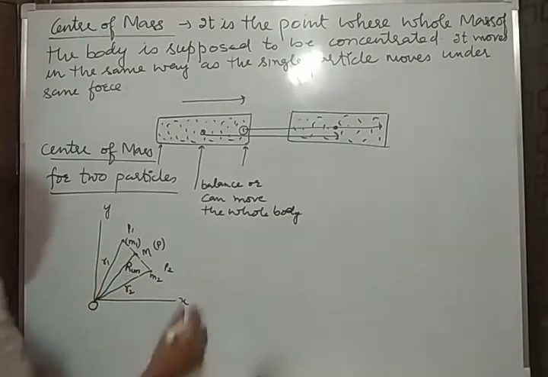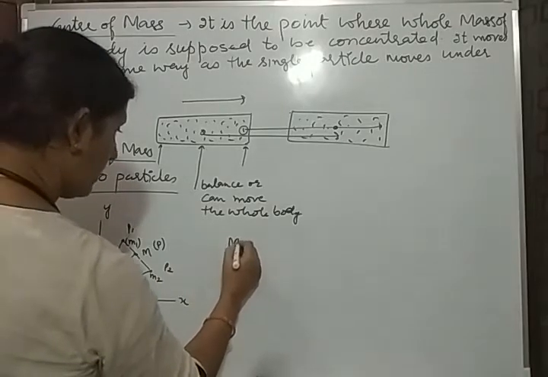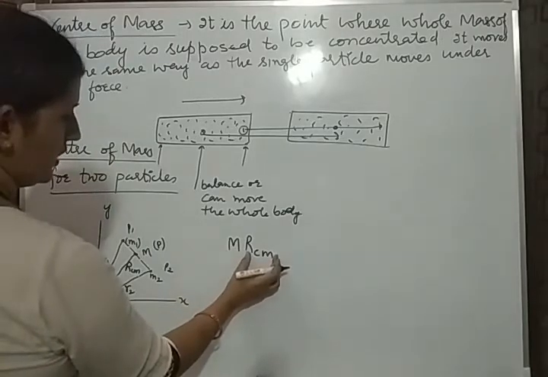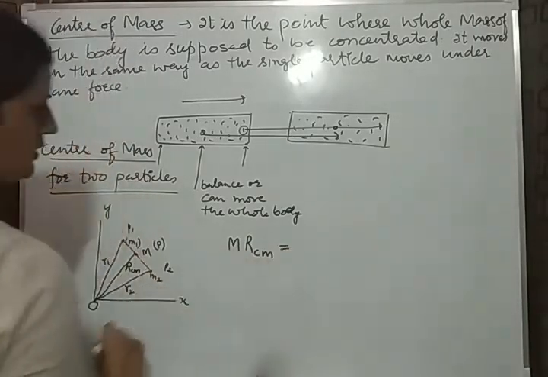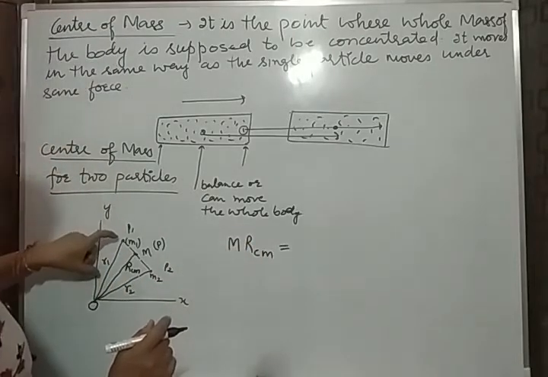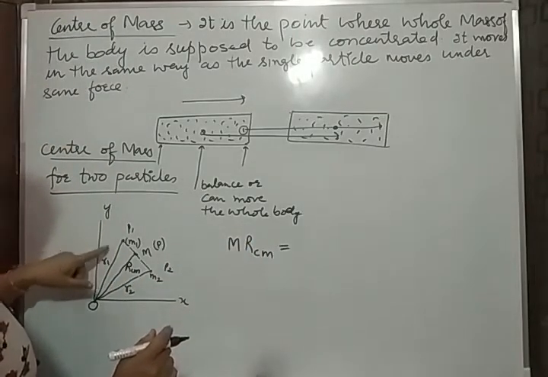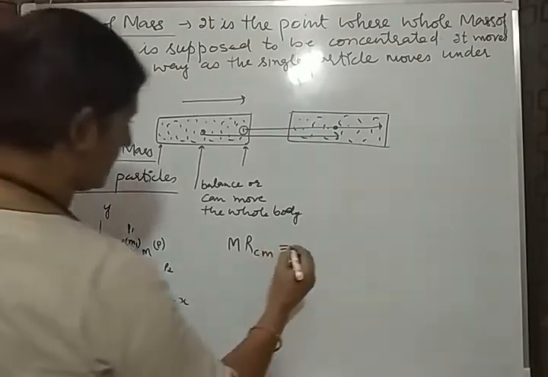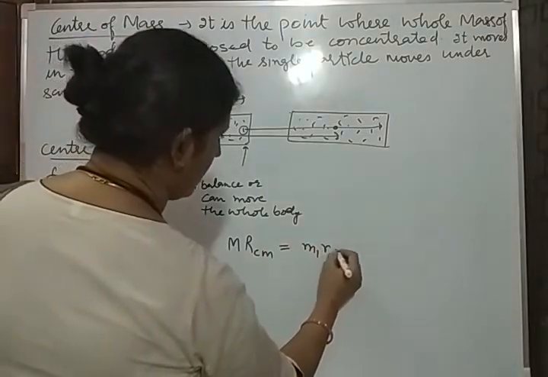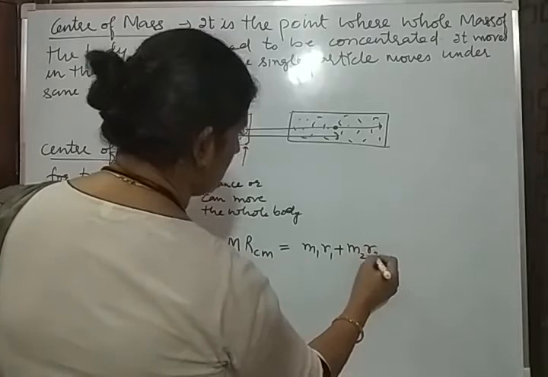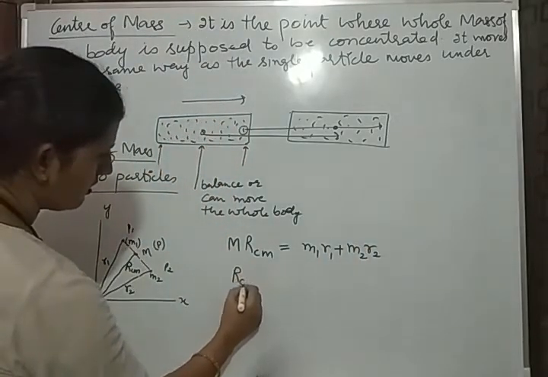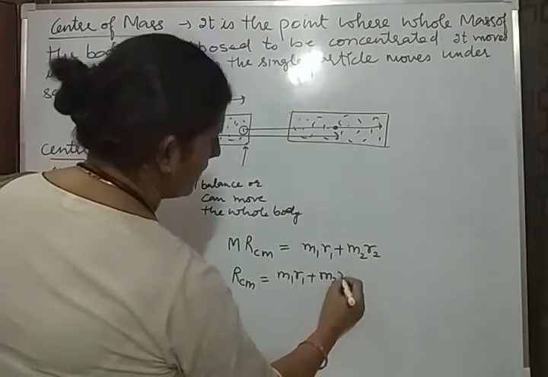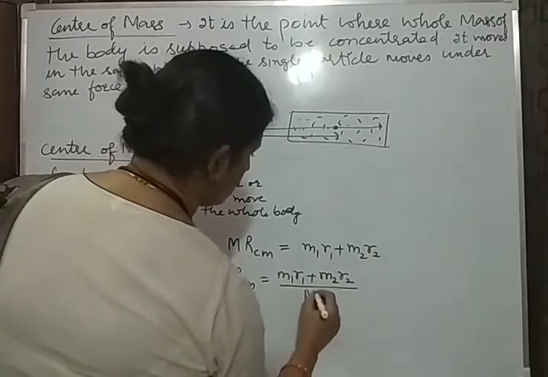Now how can you find out the value of the center of mass for this particle system? We can write it as M into RCM, the product of mass and the distance of the center of mass, is equal to the product of mass and distance of the first particle plus the mass and distance of the second particle. You can write it as M1 R1 plus M2 R2, and the distance of the center of mass is calculated as M1 R1 plus M2 R2 divided by the whole mass.